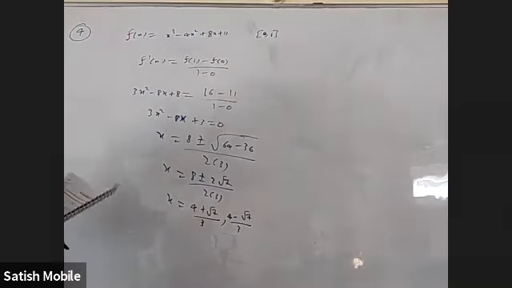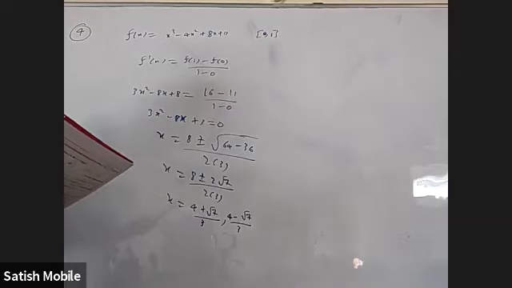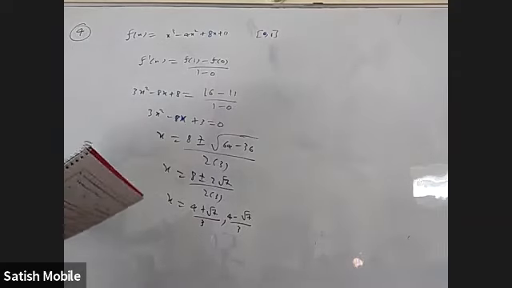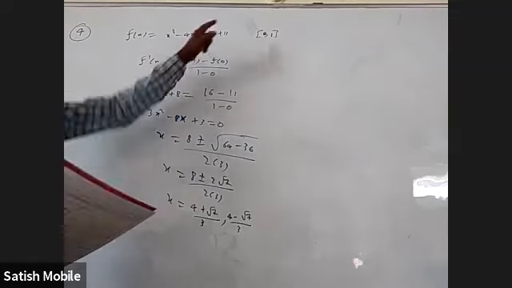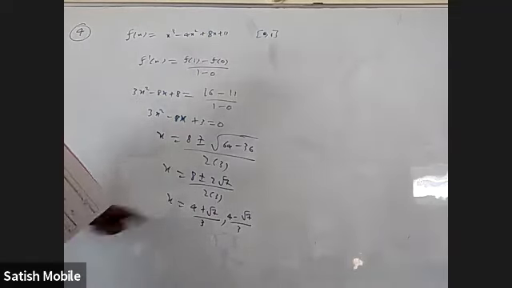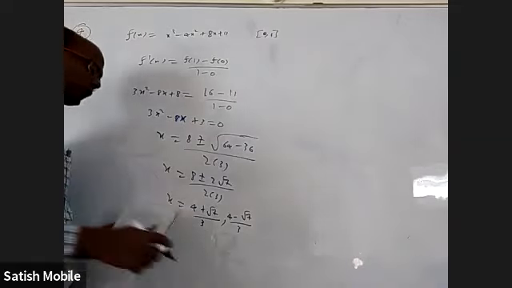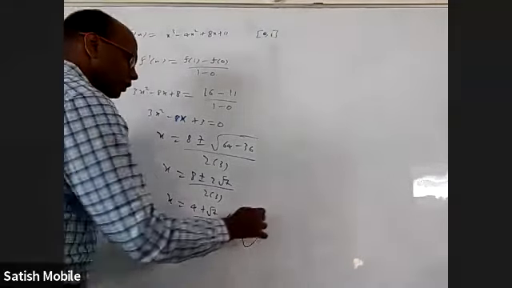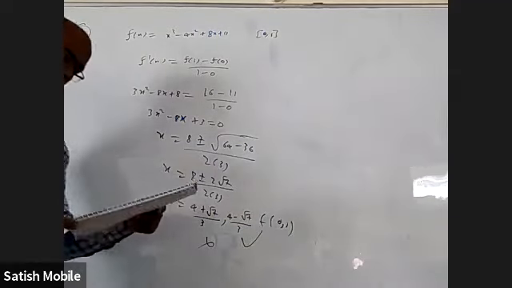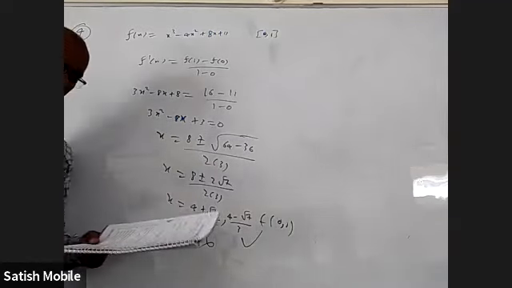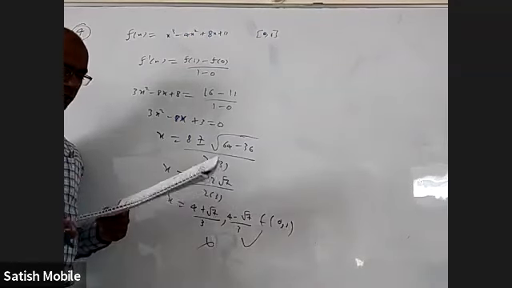Right? But both are not acceptable. You have to see which answer is between 0 to 1. Obviously 4 plus root 7 by 3 is more than 1, so not okay. The other belongs to the open interval 0 to 1: 4 minus root 7 by 3. They should have given one of the options 4 plus root 7 by 3, but they did not.